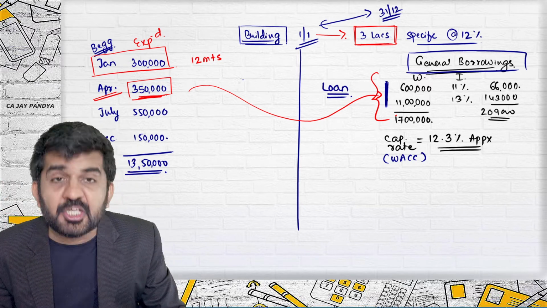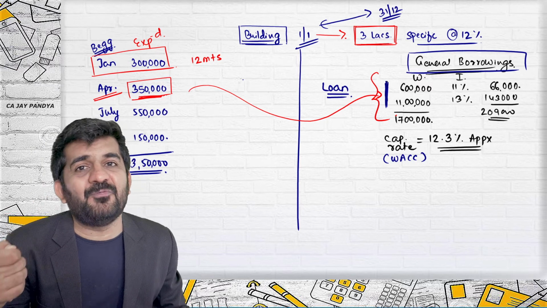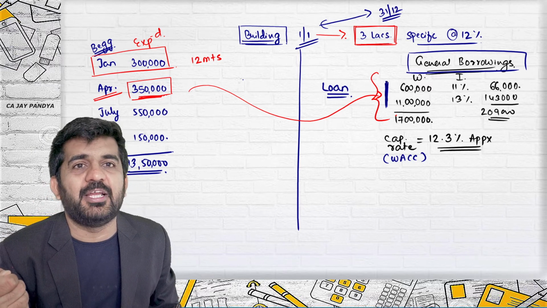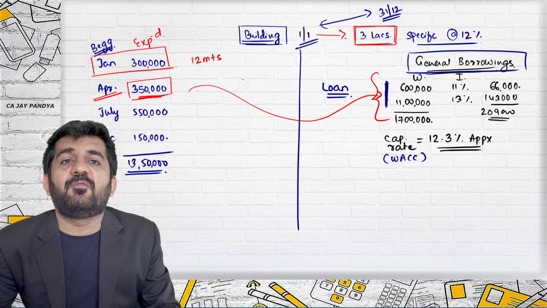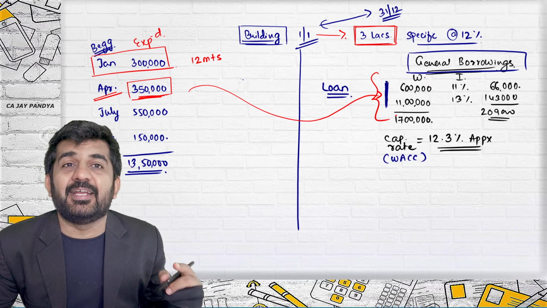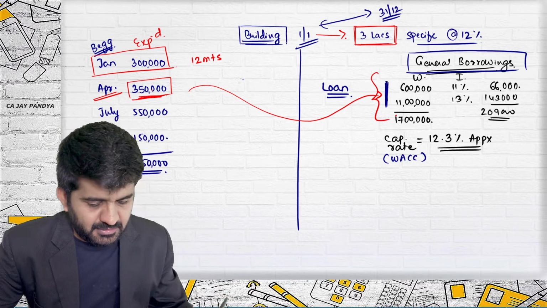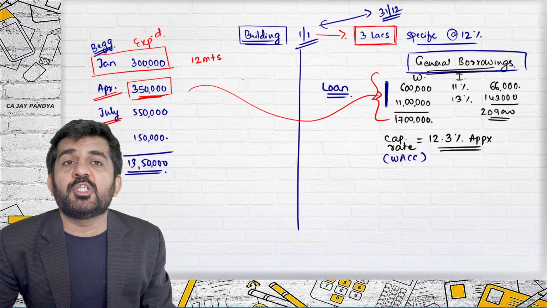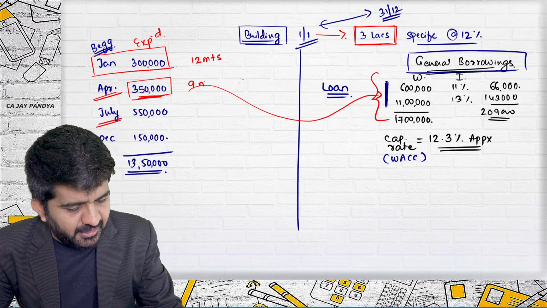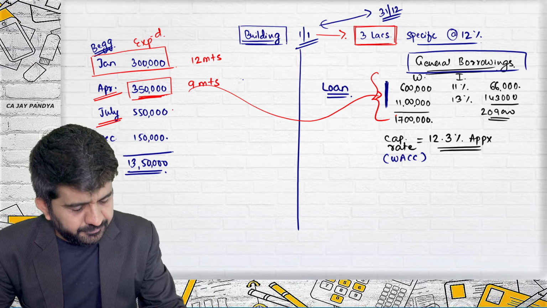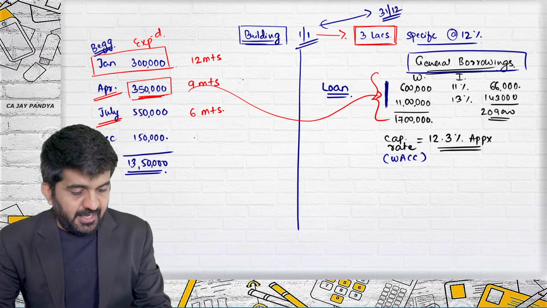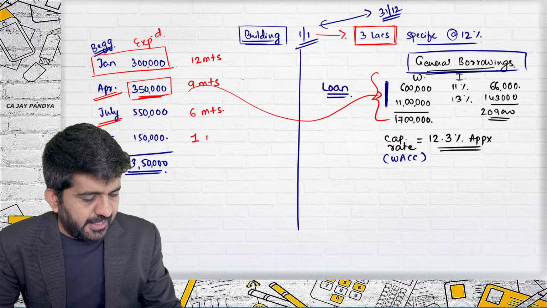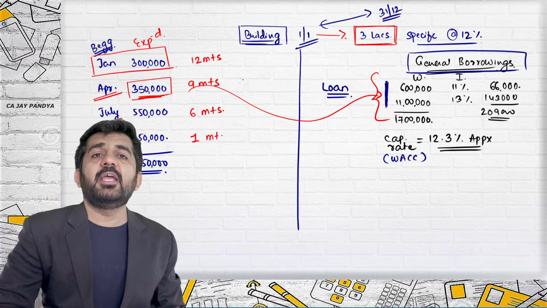So the interest practically should be calculated only for 9 months. Interest cannot be calculated for 12 months. Is it all right? So for this 3,50,000, we should calculate interest only for 9 months. For this, 1st July, we should calculate interest only for 6 months. And for this, we should calculate interest of only 1 month.